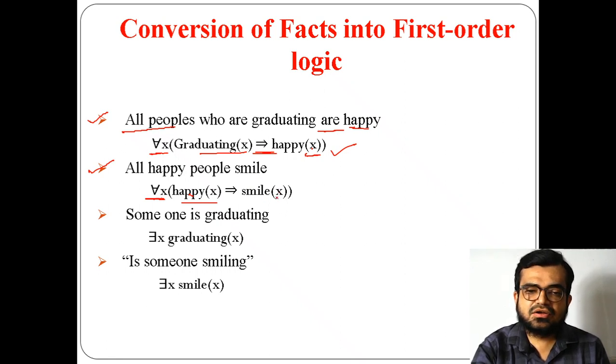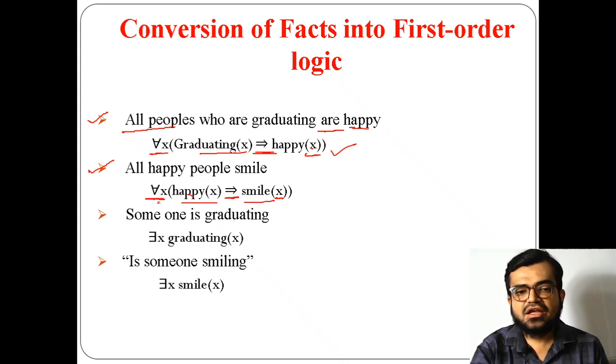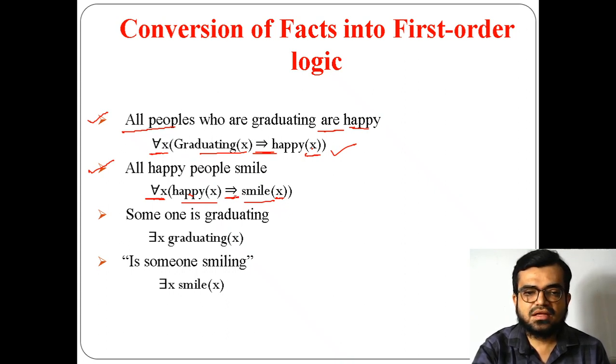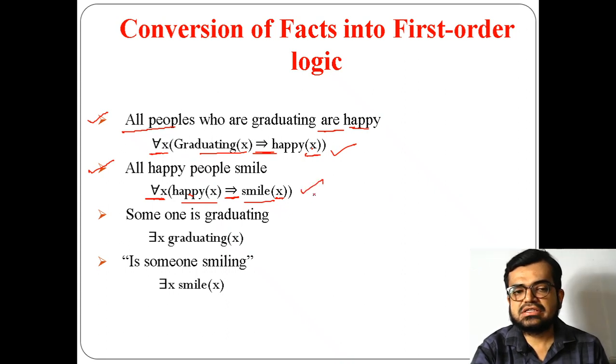So here who is smiling? X are smiling. The x means people. So that's why I am using the implication symbol here. What do you mean by that? All happy people smile, or all happy people are smiling. Okay, so in that way you are representing the first order logic.